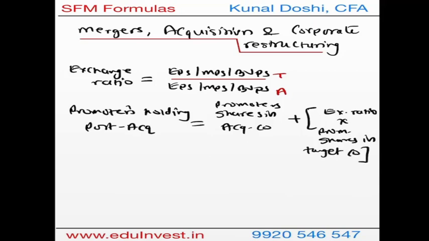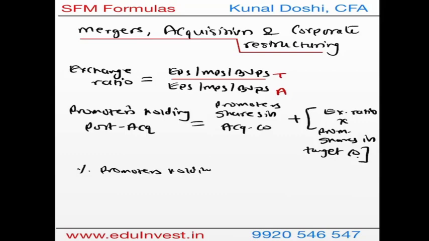So this is the formula for promoters holding post acquisition. So you have the acquiring company's promoters shares and the target company shares, where the promoters will get based on the exchange ratio.